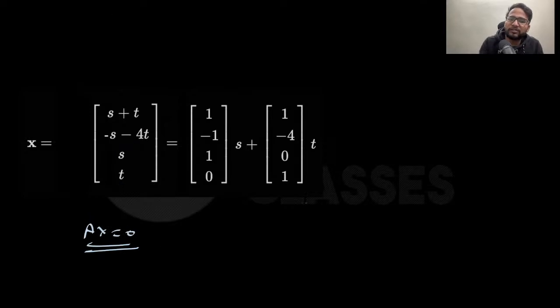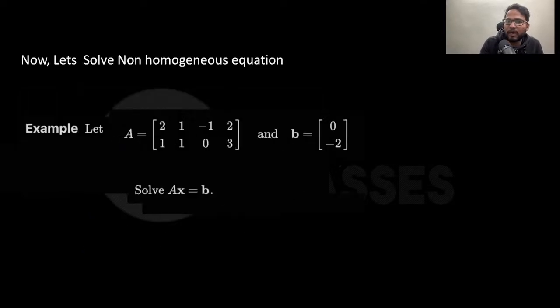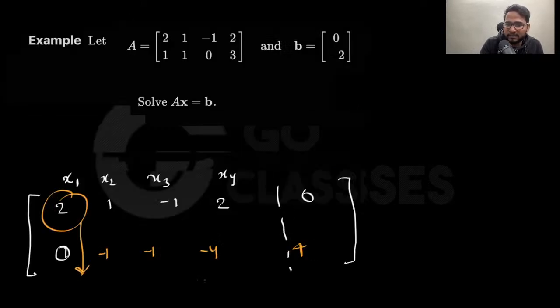Now let's solve Ax equal to b. Earlier this b was 0. I have the same example actually, but now let's solve the non-homogeneous equation, where this b is now non-zero. Now what you need to do? Again, very easy. You just augment it, something like this, right? Then you convert that to an equivalent form. Let's suppose this is the equivalent form you are getting.